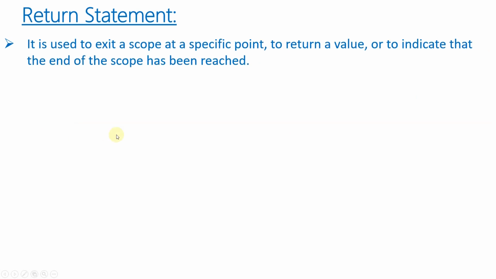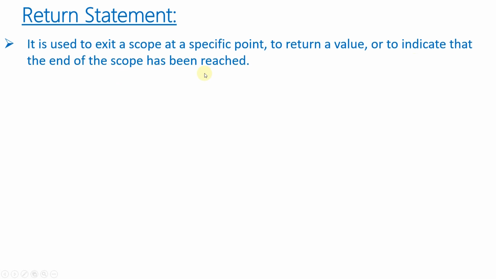Now let's discuss the return statement. The return statement can be used for basically two purposes. Either we can use it to return a value, or we can use it to indicate that the end of the scope has been reached.